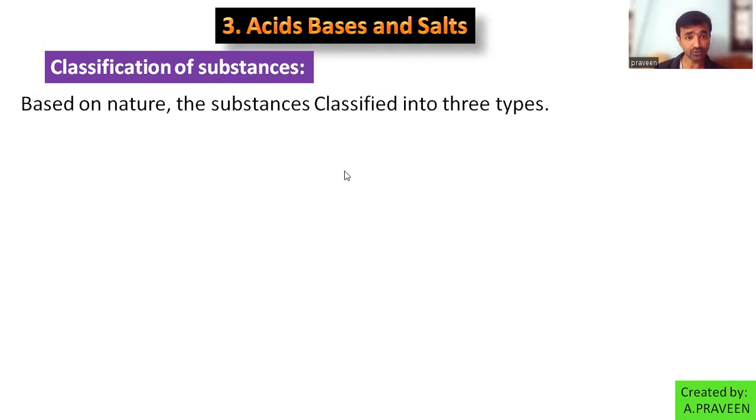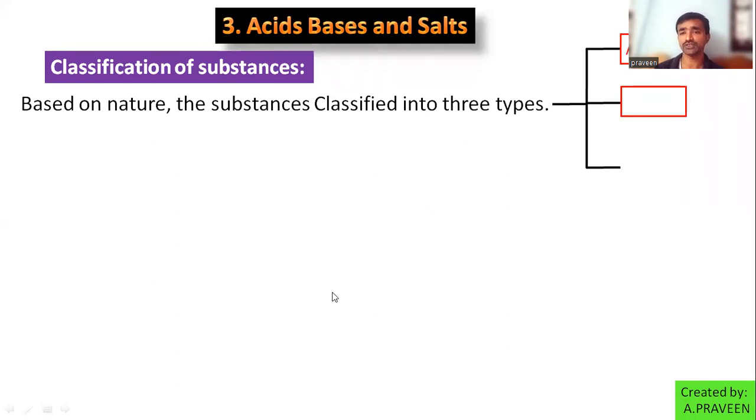So based on nature, especially on the taste, we are classifying the substances into 3 categories. What are they? They are namely acid, base, and neutrals. Right? Acids, bases, and neutrals.